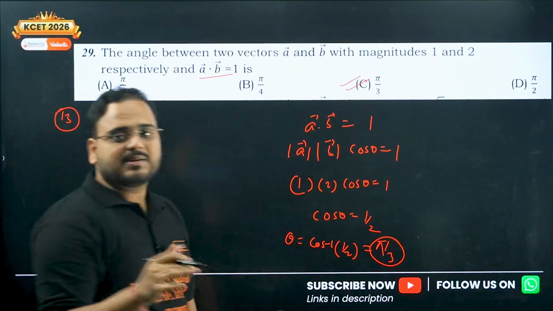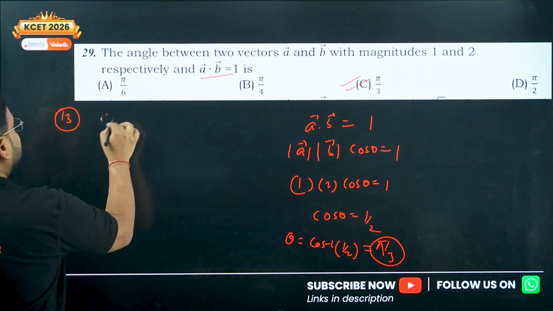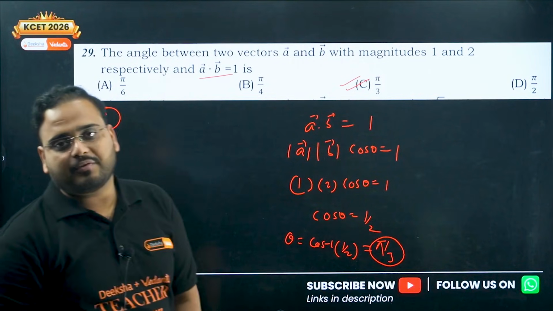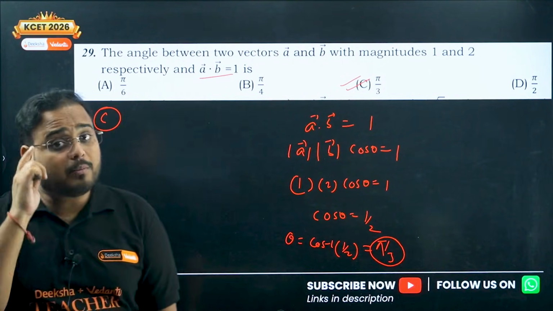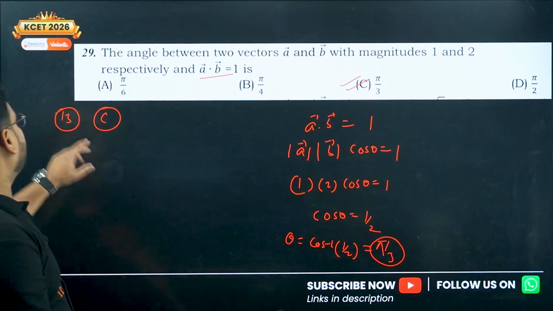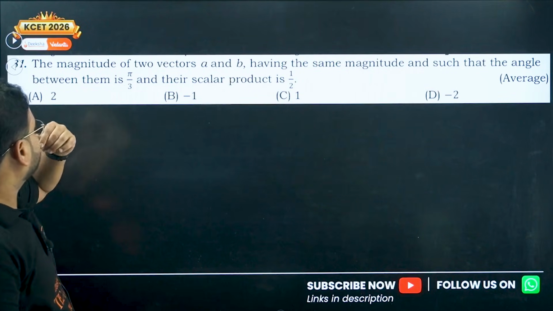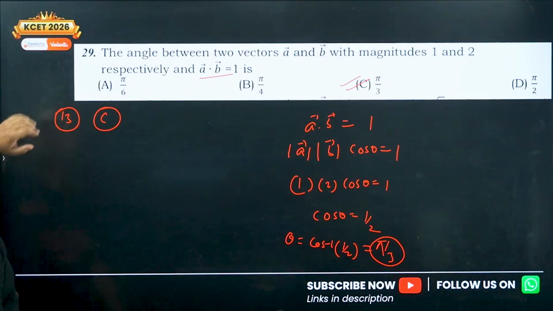As I said, the concept of this chapter is very easy and you can easily solve it if you have all the formulas in your mind. So formulas are very important in this chapter. Next, 30th. The magnitude of the vector, 29 is done, no?